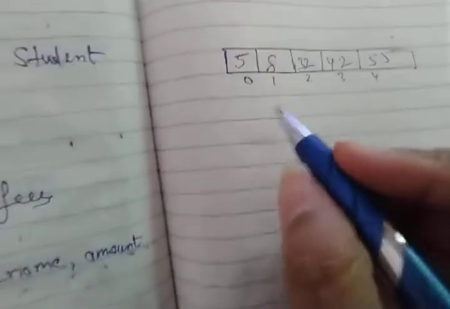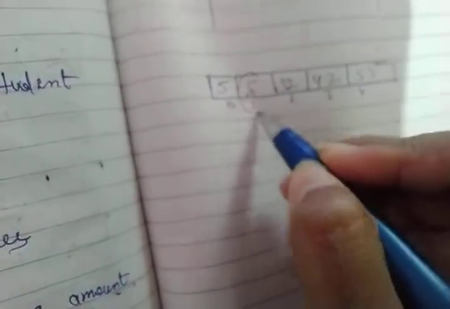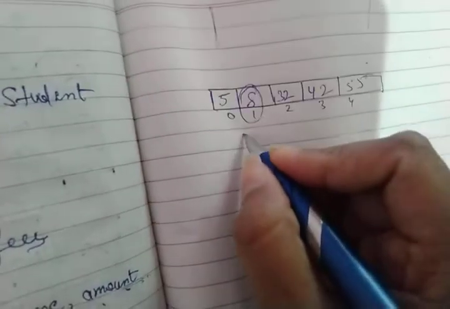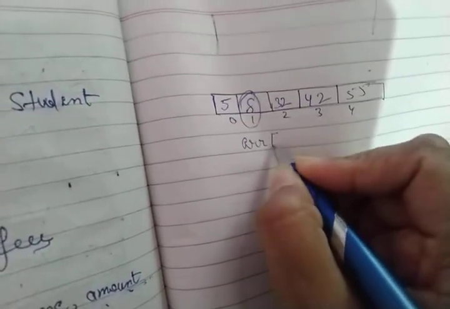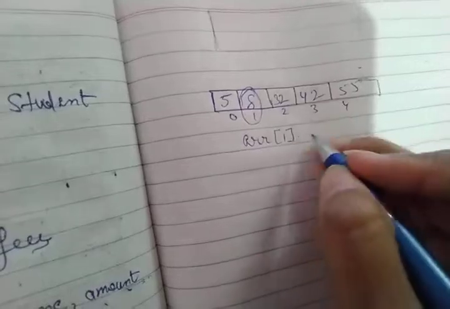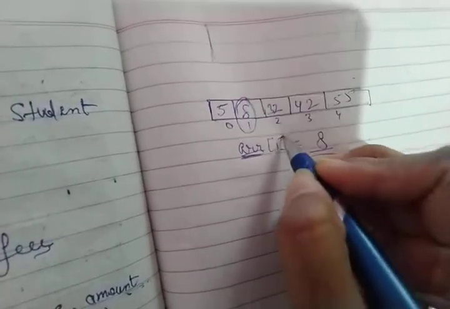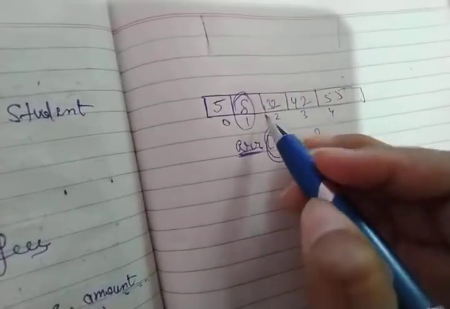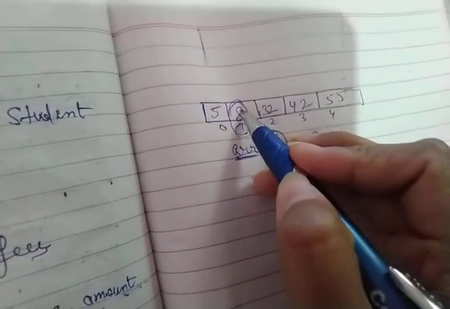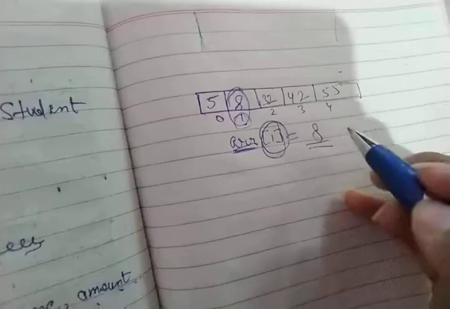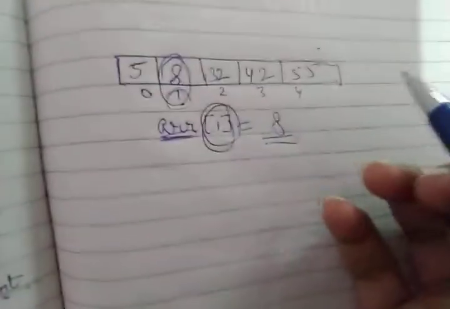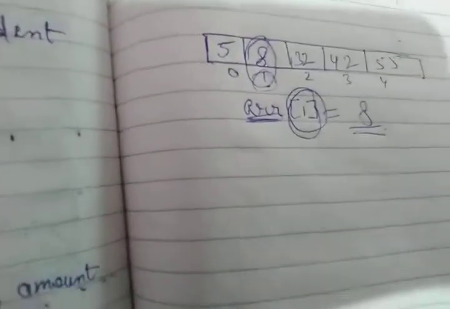Like, if I want to fetch this particular 8 and my array name is ARR, I can write ARR of 1, then it will give me the answer 8. That means in the array at location 1, that is at the first index, the element I have is 8, so it will return 8 over here. Fine. Now let's discuss the 2D array, because the 1D array is quite simple and clear.